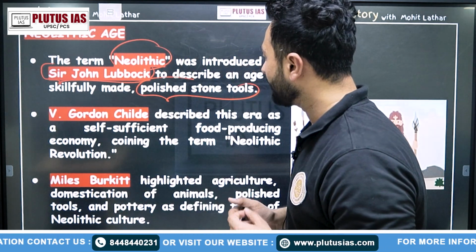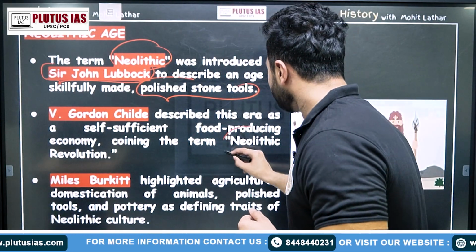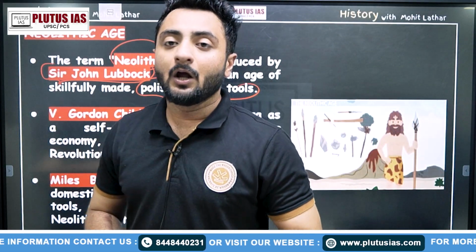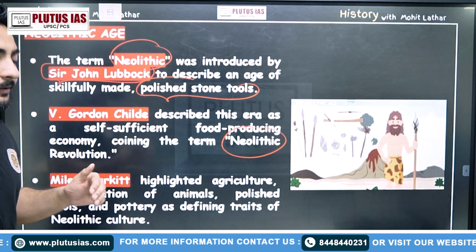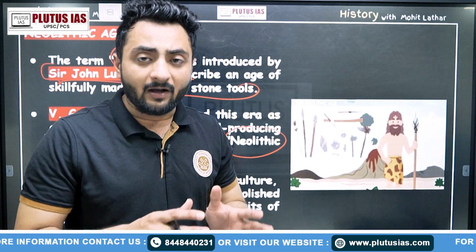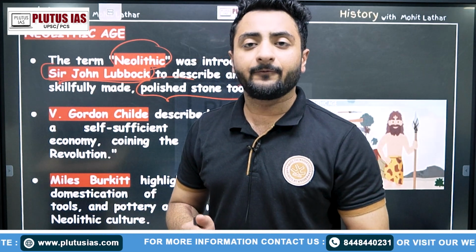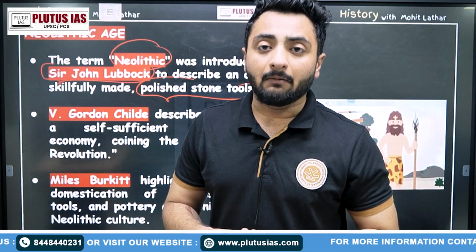So that is important. But the person who termed the Neolithic Age as the Neolithic Revolution was V. Gordon Childe. V. Gordon Childe described this Neolithic Age as the Neolithic Revolution. Why? Because he saw that the advancement the Neolithic Age people were experiencing was very fast. Now they had advanced tools. They knew about growing crops. They knew about seasons.